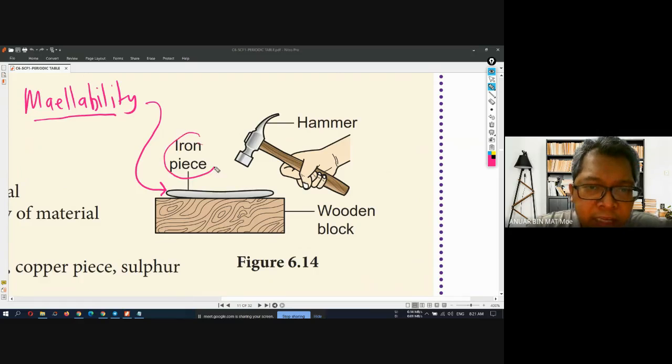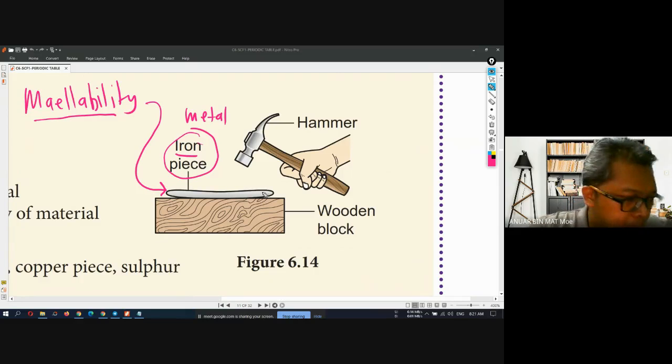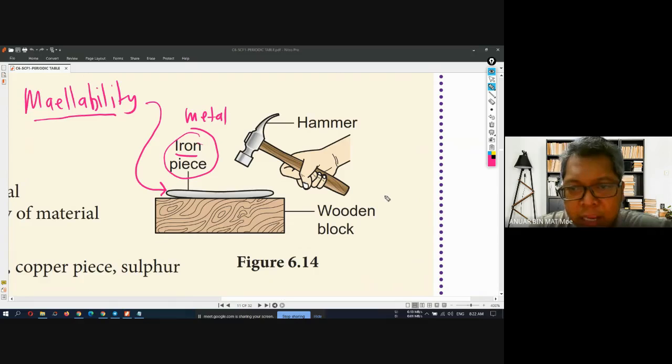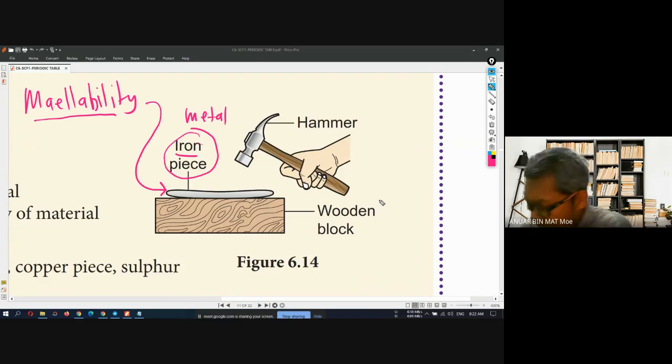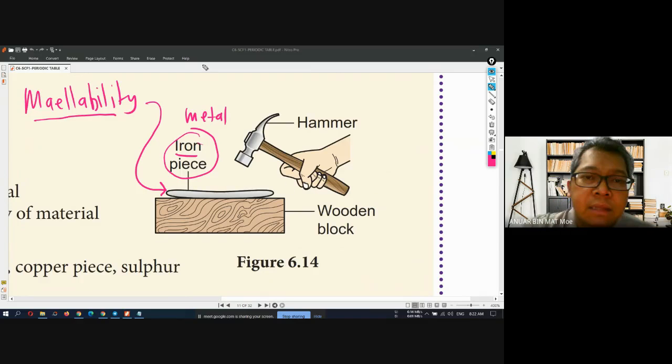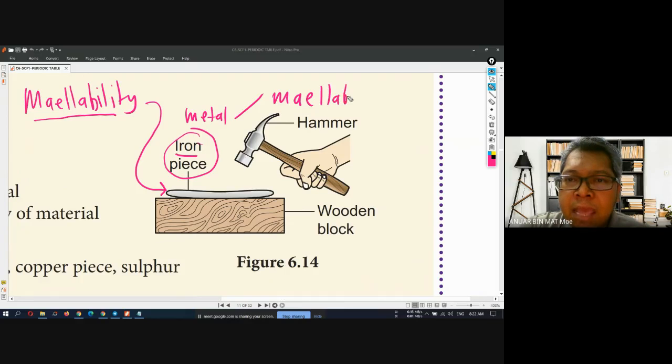If I use iron, which is a piece of metal, when I hit it with a hammer, it can be shaped. So this is malleability. If I use carbon, it will break. It will shatter. So we can say that metal is malleable, M-A-L-L-E-A-B-L-E. Malleable means that if you hit it with a hammer, it can be turned into shape.